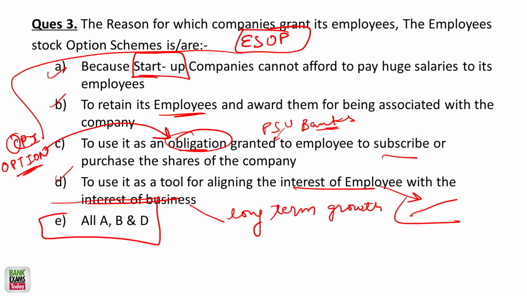When the PSU banks offered ESOPs to their employees, that was an option. Although they were forced, it was still an option. So an ESOP is always an option. It is up to the employee whether he wants to take advantage of it or not. That's up to the employee.